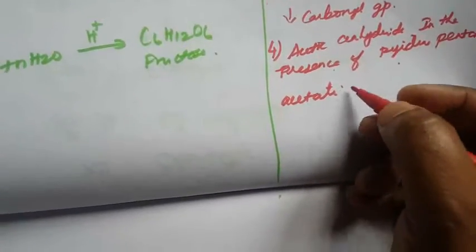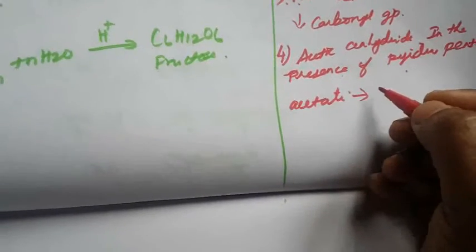This will confirm the presence of hydroxyl groups in the fructose molecule. Fructose reacts with acetic anhydride in the presence of pyridine to form the pentaacetate. So this reaction shows that fructose has five hydroxyl groups. What is a hydroxyl group? An OH group. Five OH groups are present in that compound.